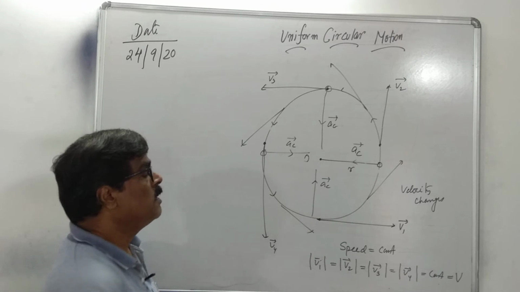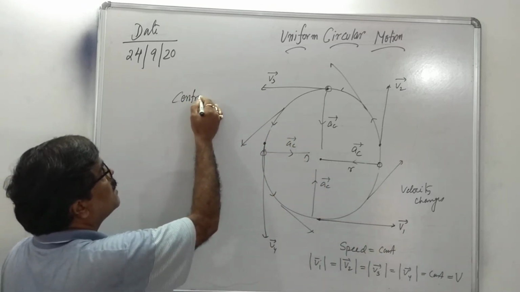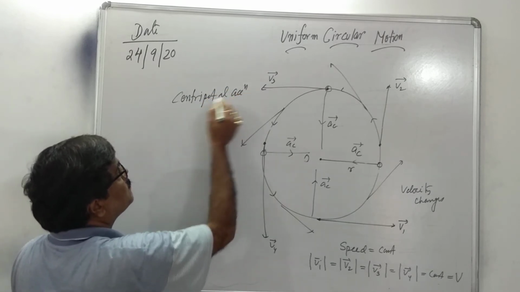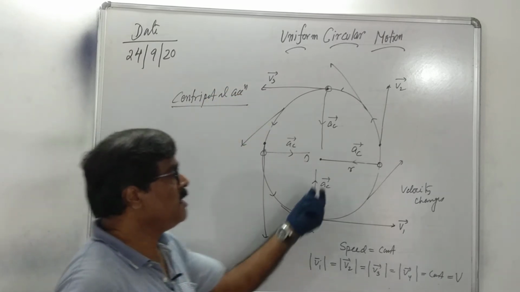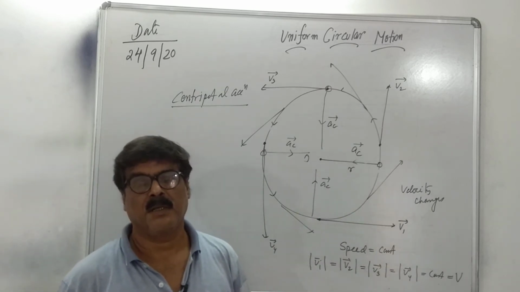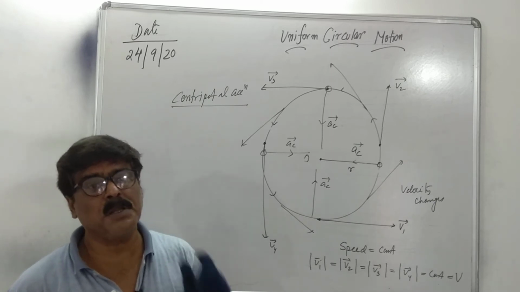Remember, centripetal acceleration is due to change in direction. The change of velocity is due to direction, not in magnitude.